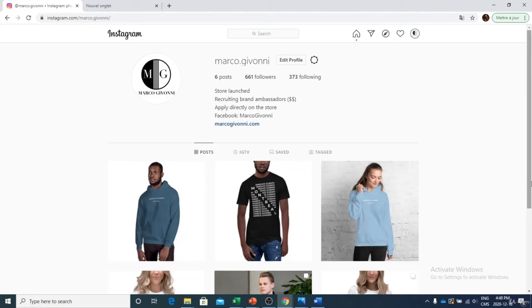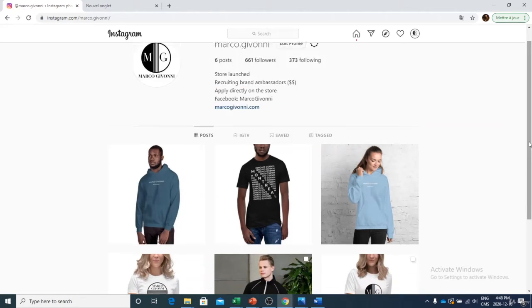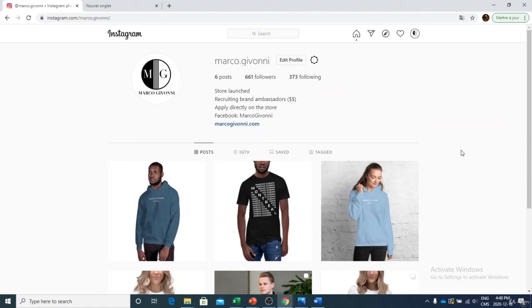So pretty simple. As always, this is the first page where we are. This is the page where we have our account. Until now, you should have your profile picture already set up. What we're going to talk about today will be followers versus following. We're going to talk about the main page, how to send messages, and stories and everything like this, just to understand pretty much how Instagram works.